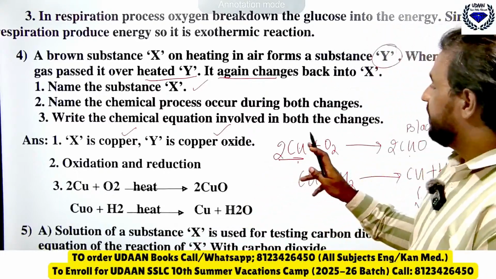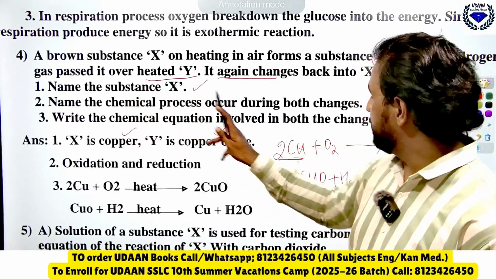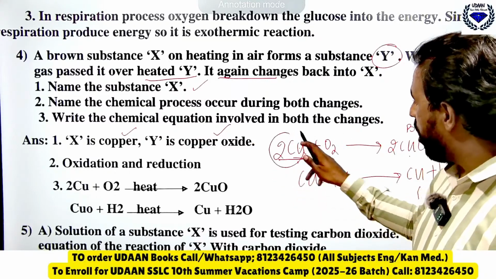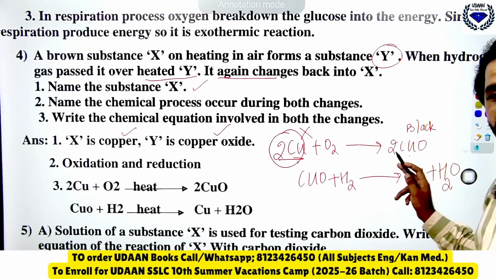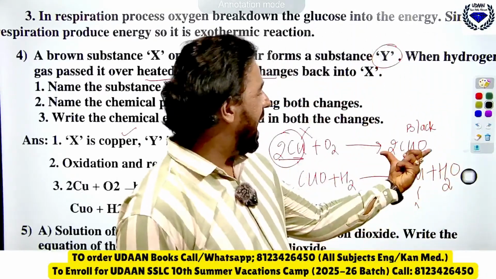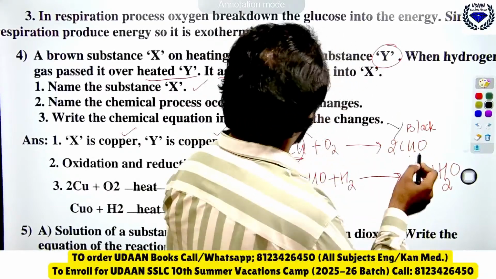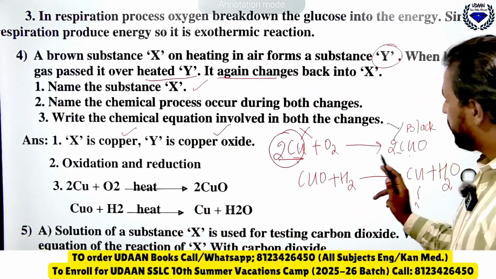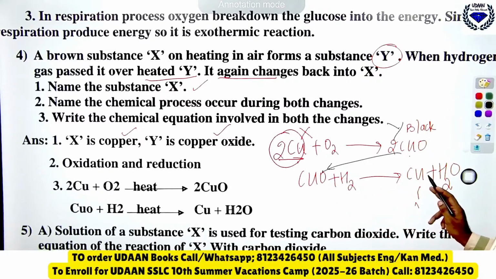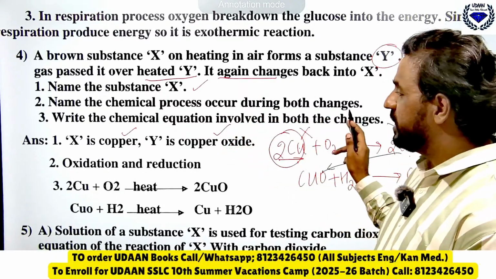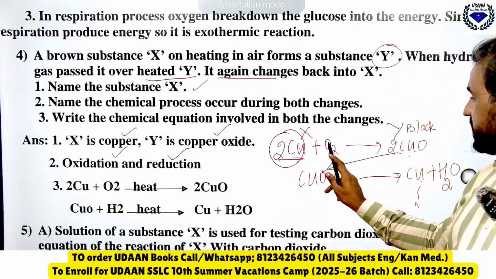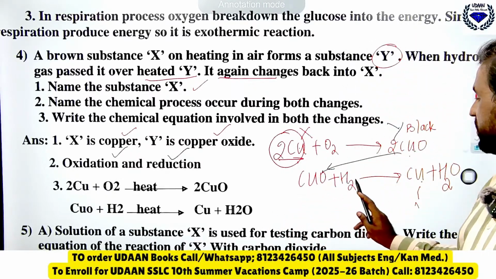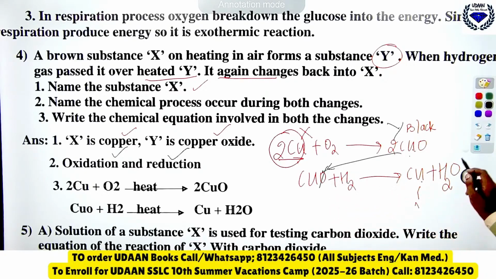See here, I'll repeat one more time. Name the substance X. The substance X is copper, and when oxygen is passed through it, it undergoes oxidation and forms a black color substance, that is substance Y. Again they are telling that when hydrogen is passed through this Y, it changes back to X, that is copper. So name the chemical process occurring during both the changes. Here oxidation and reduction is happening. That means addition of oxygen we call oxidation, and removal of oxygen we call reduction.